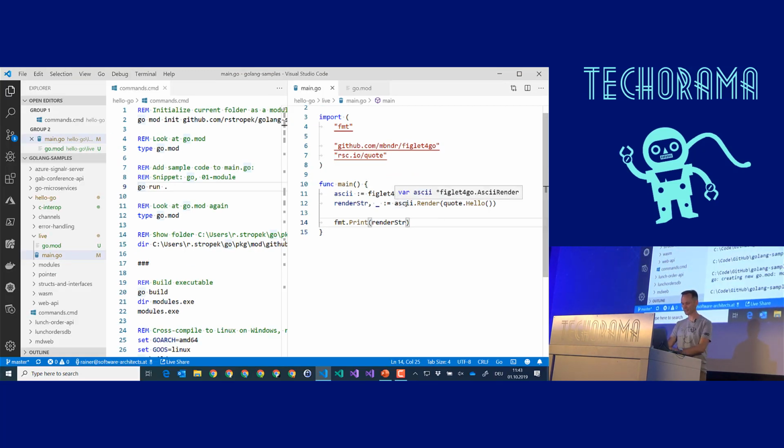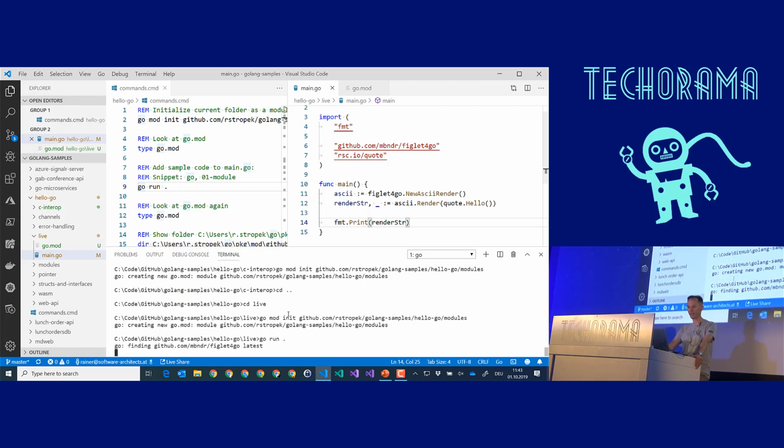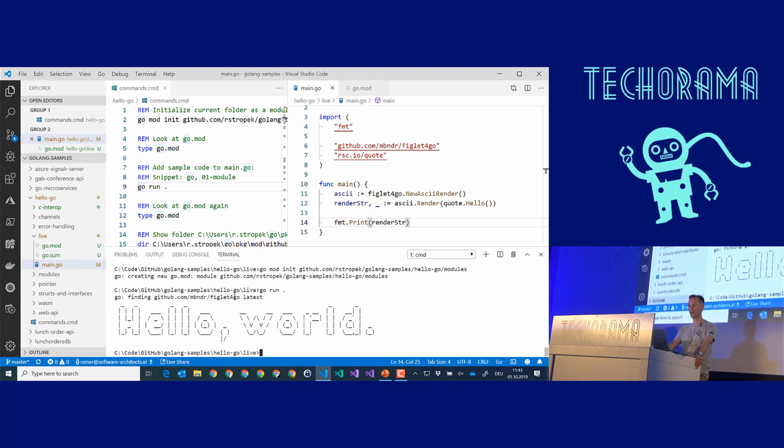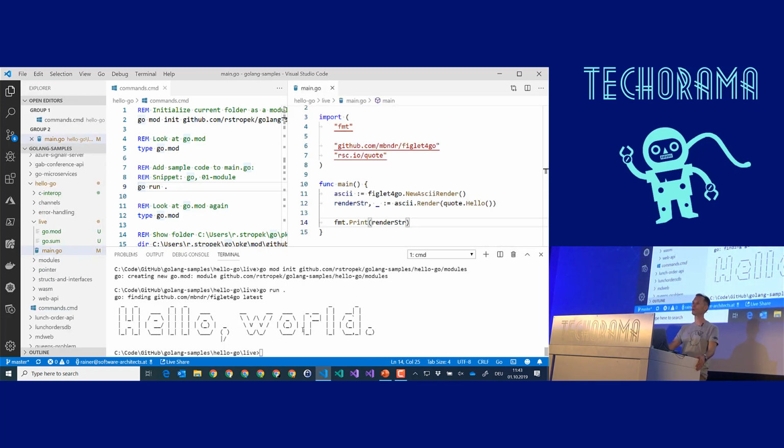So let me run this, go run dot, and the result will be that it understood that I'm importing a package, goes to GitHub, downloads the package from GitHub. Now I have a dependency here in my module file, and the application worked. You see, it prints hello world.